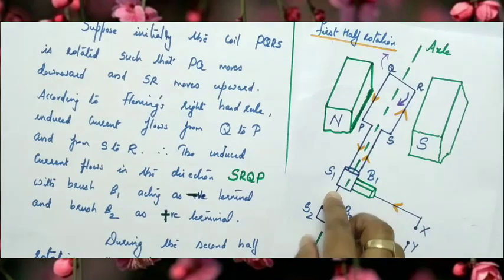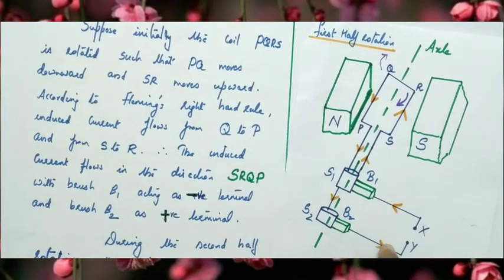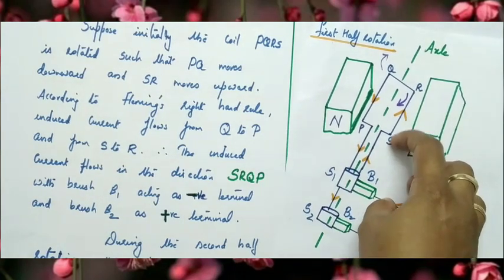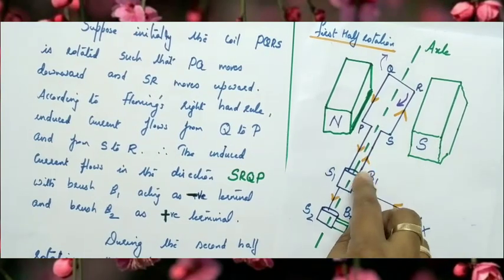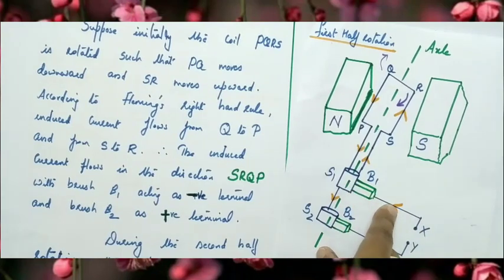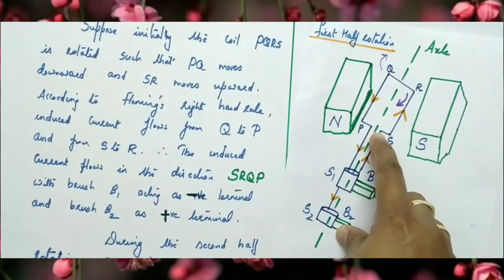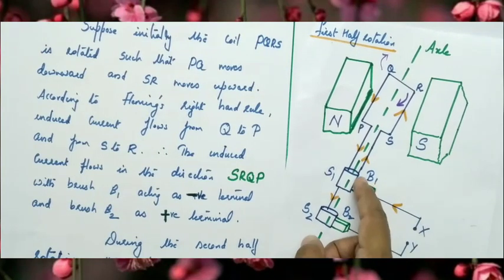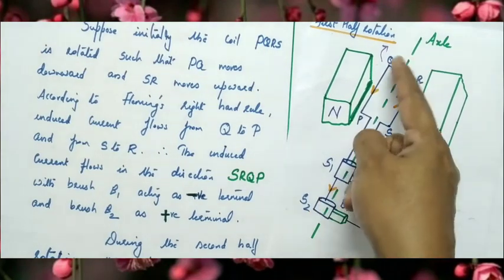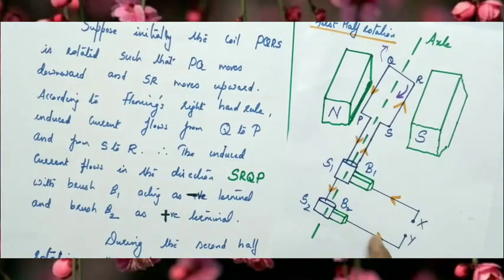So, it is downward. Here it is also outward. And through the side SR, the current is in the upward direction, and SR is connected to which slip ring? S1, which is connected to brush B1. So, here current is up, and this is the direction. So, the direction of current is in which direction? S, R, Q, P. This is the direction of current.